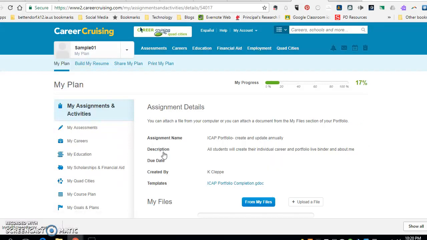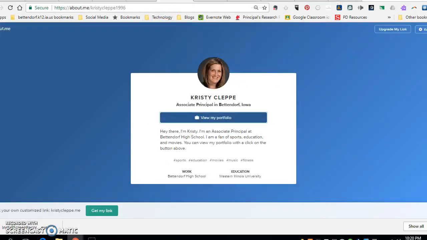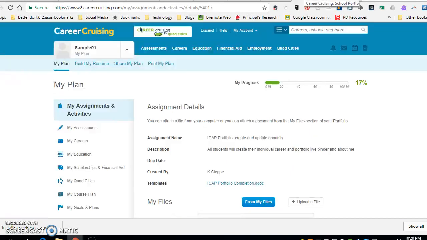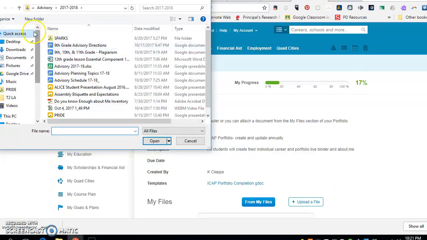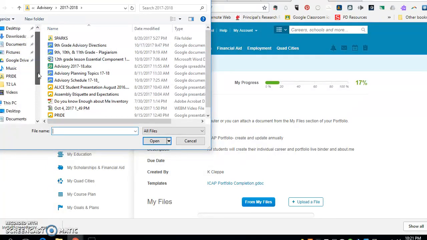Okay, so what students will want to do is go to their About Me page and take a screenshot of that page. And so then when they're in Career Cruising, under this assignment, they will upload a file, and from their Google Drive, they can add their file of their screenshot.